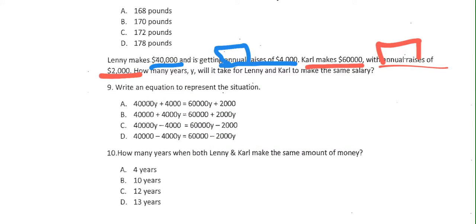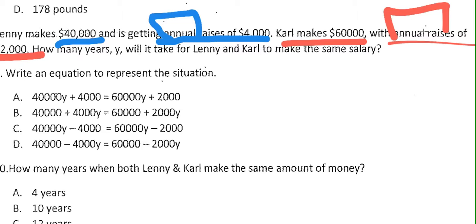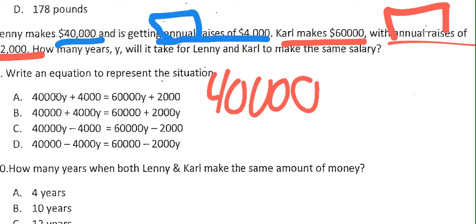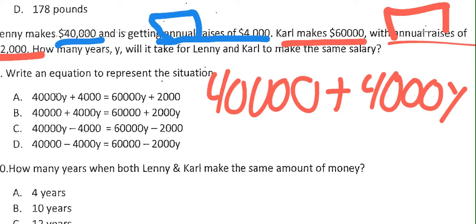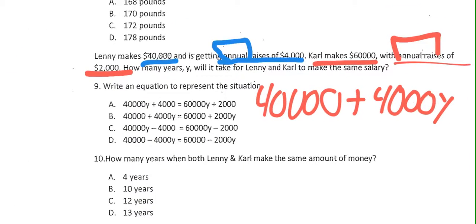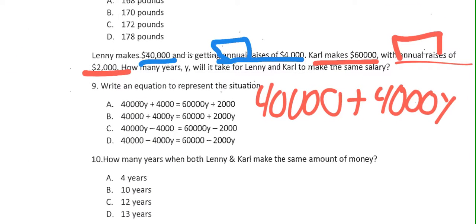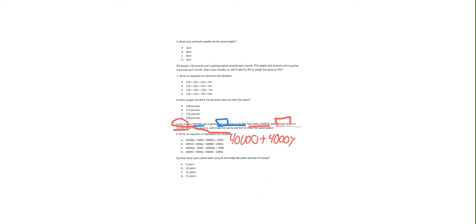Anyways, okay, so we're going to talk about Lenny first. By the way, these are Simpsons characters for whoever does not know. We've got our $40,000. Okay. And then the annual raise. So he's increasing his amount by $4,000 every year. That's just for Lenny, which actually I'm not sure I should have done that part in blue. I'm talking about Lenny here. The rest of that, I'm going to have you guys figure out on your own. If you have any questions, come to tutorials, guys, so I can help you out.